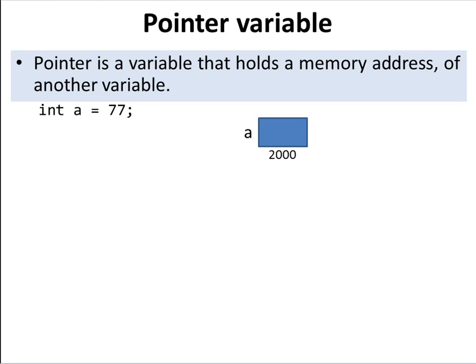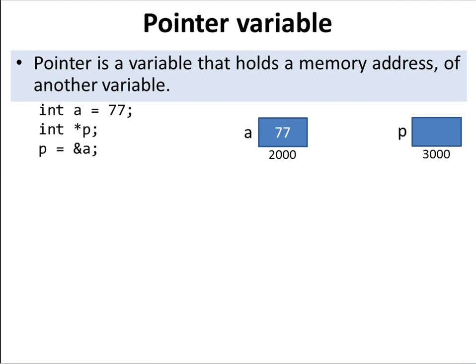When we declare this, memory is allocated in the computer memory, and once you initialize it, the value 77 is stored. Then another variable, a pointer type variable, is declared here: int star p. When this is executed, some memory is allocated. In this case, p is the name of the variable and 3000 is its address. Same for a: a is the name of the variable, 2000 is the address of the variable, and 77 is the value of a.